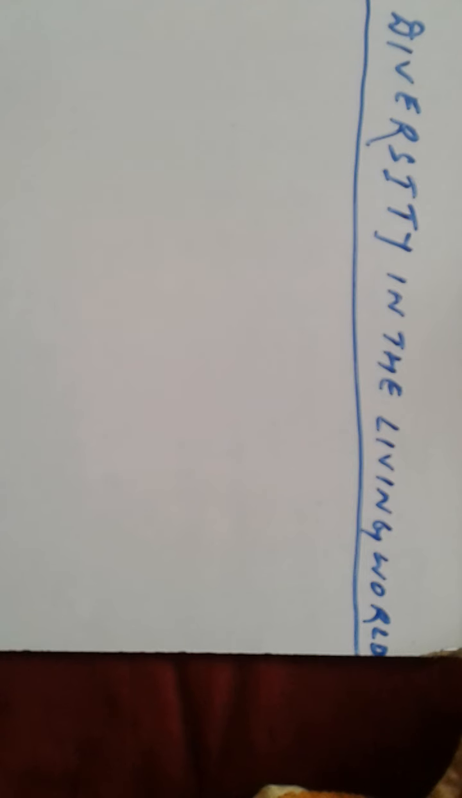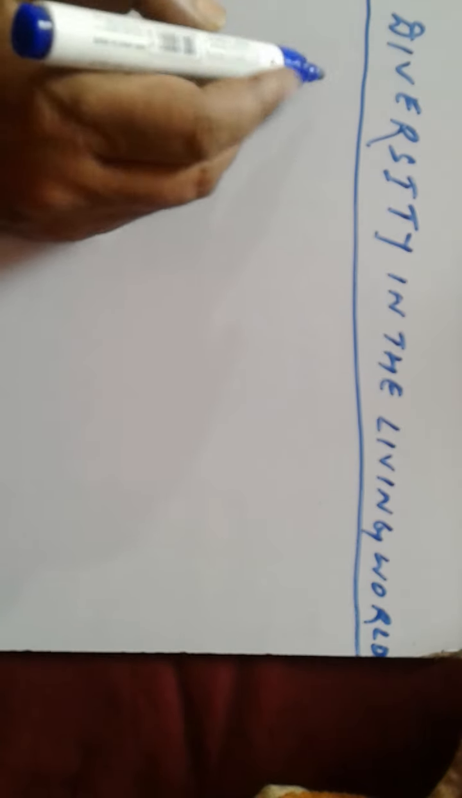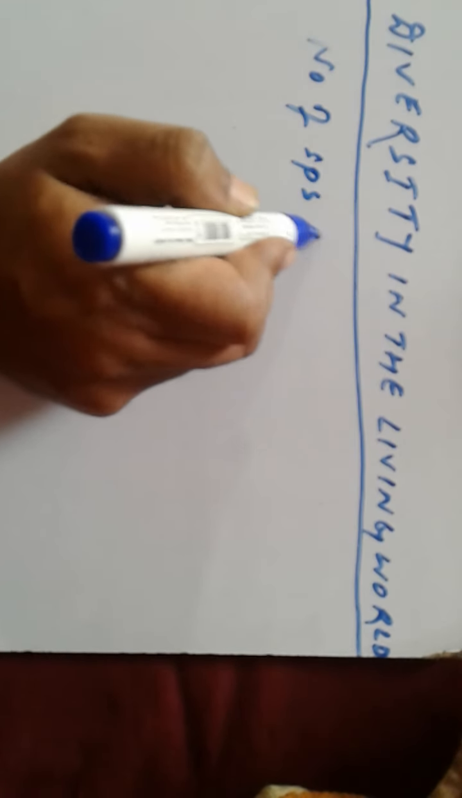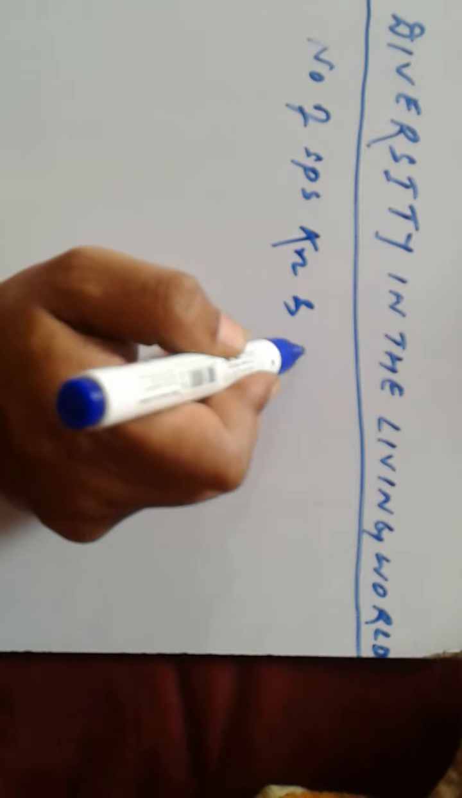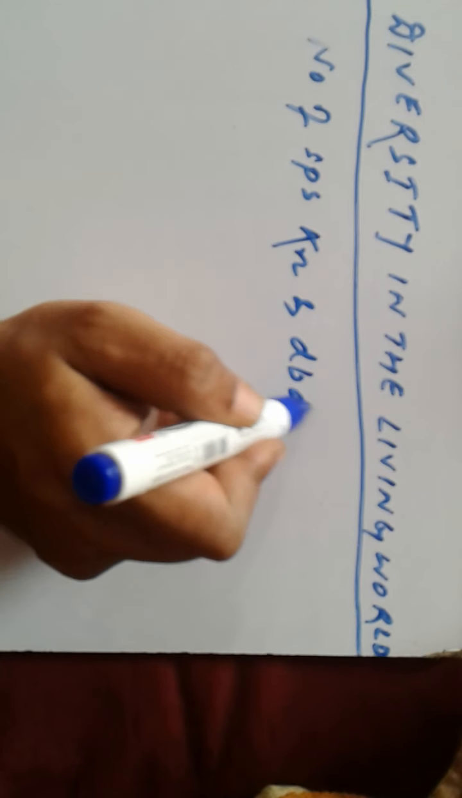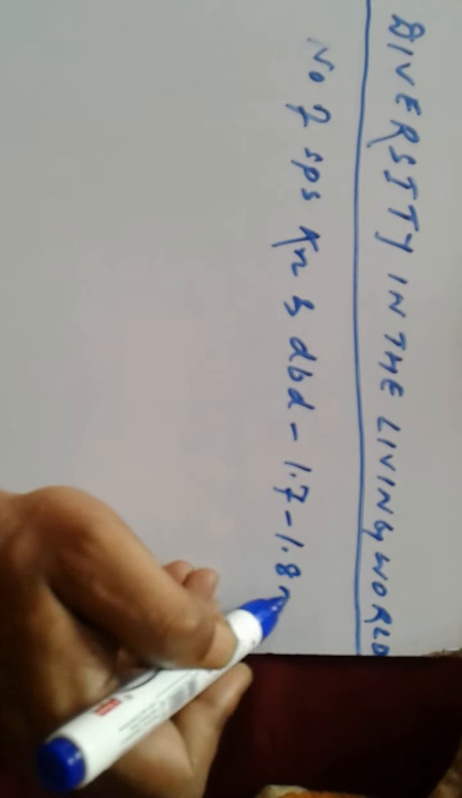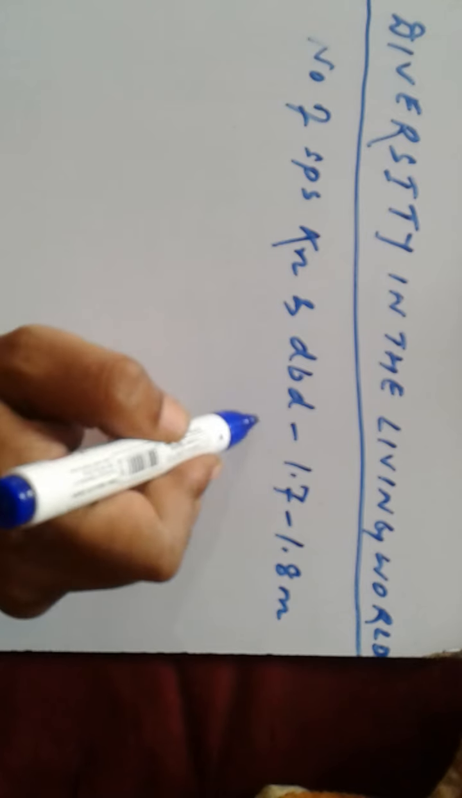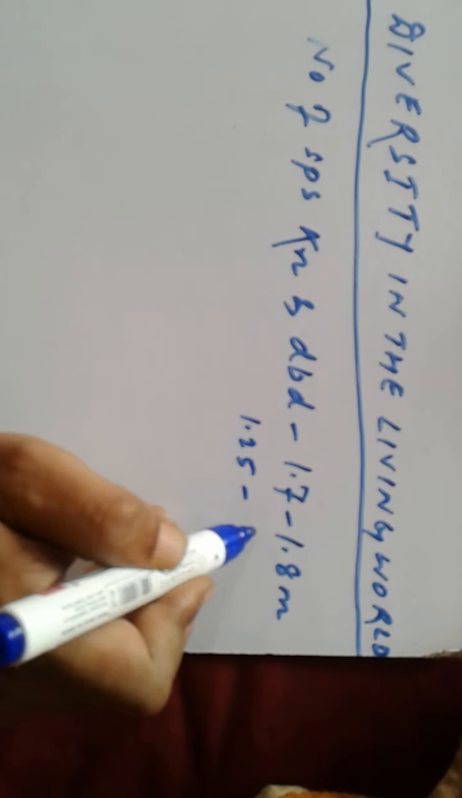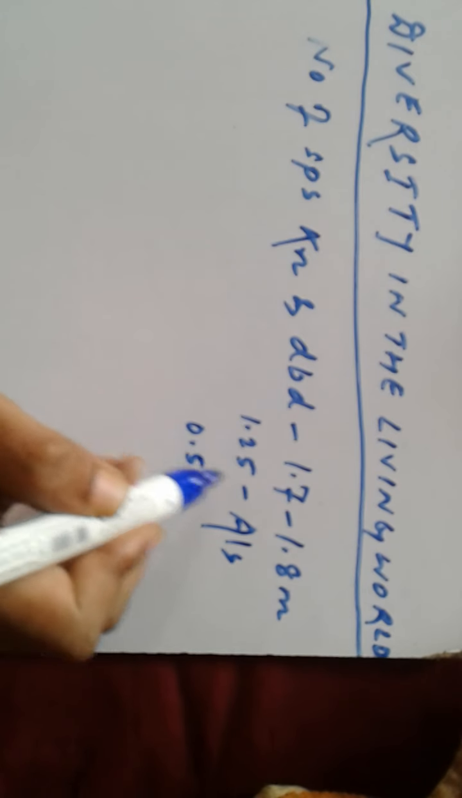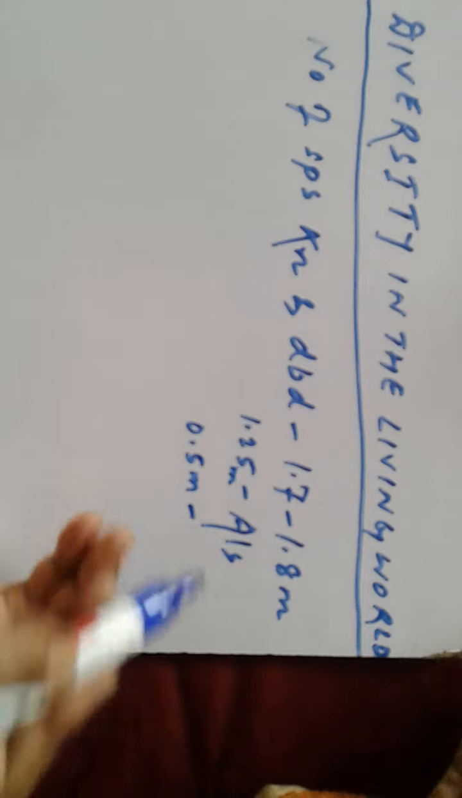Students, we find a number of varieties of species of plants and animals on our planet. The number of species that are known and described ranges between 1.7 and 1.8 million: 1.25 million animals and 0.5 million plants.